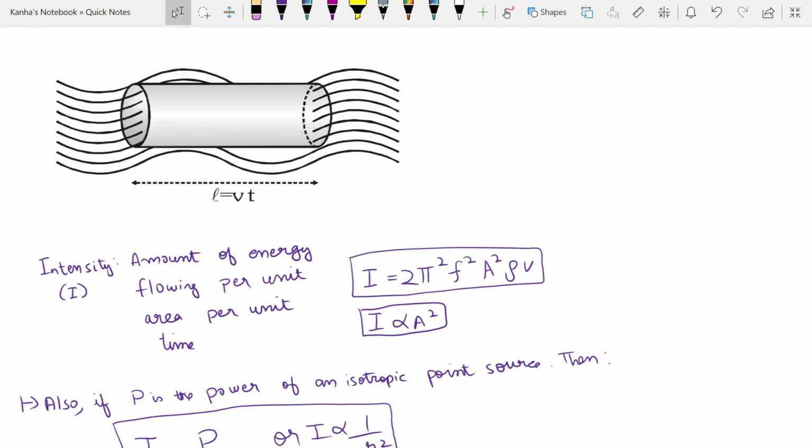Next, let's take a look at the intensity of a wave. The amount of energy flowing per unit area and per unit time is known as the intensity of the wave. It will be represented by I, and it is given by the formula I is equal to 2 pi square f square into a square rho into v. Now what do these things mean? First of all, note this formula. It's really important. f is your frequency, A is your amplitude of oscillations, rho is the density, and v is your wave velocity. So here your length is equal to vt. You should note that your intensity is proportional to the square of the amplitude of oscillation.